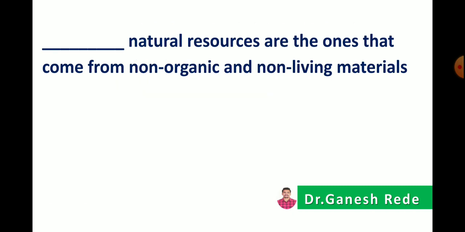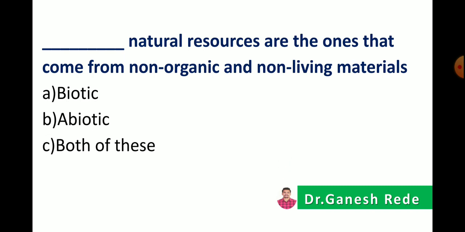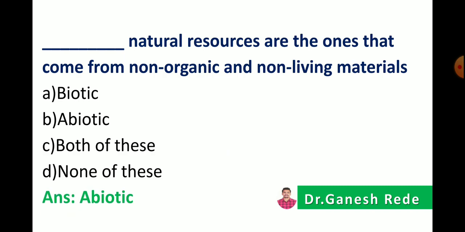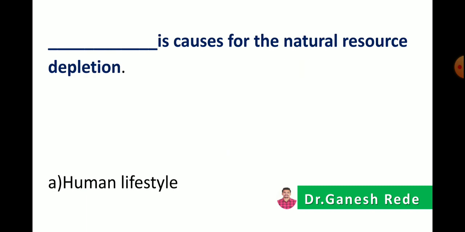Then next, dash dash natural resources are the ones that come from non-organic and non-living materials. So options: biotic, abiotic, both of these, or none of these. So here the correct answer is abiotic natural resources, the ones which come from non-organic and are made up of non-living materials.